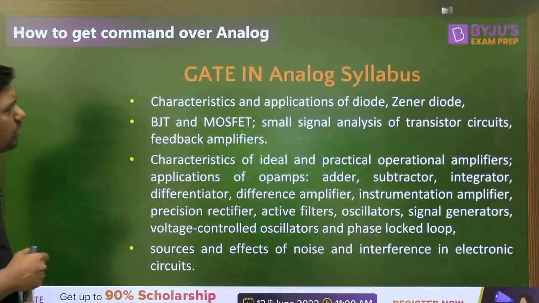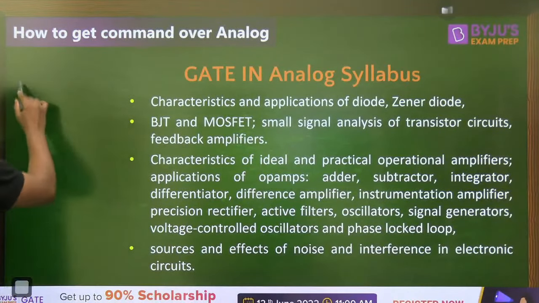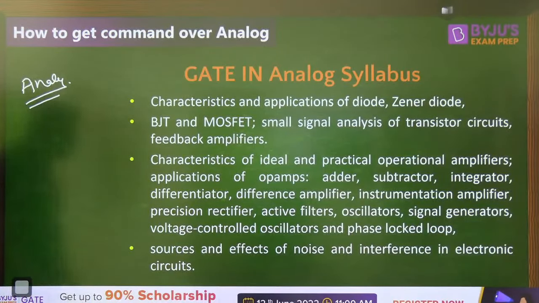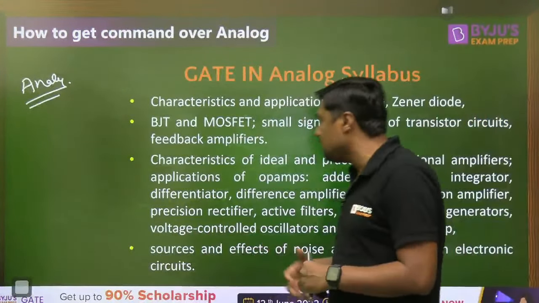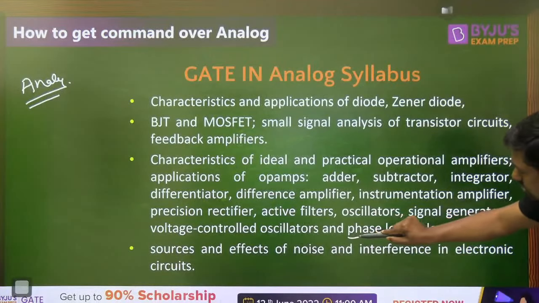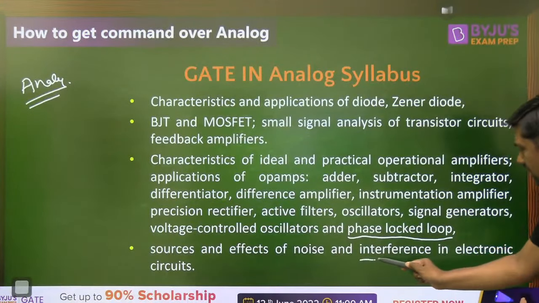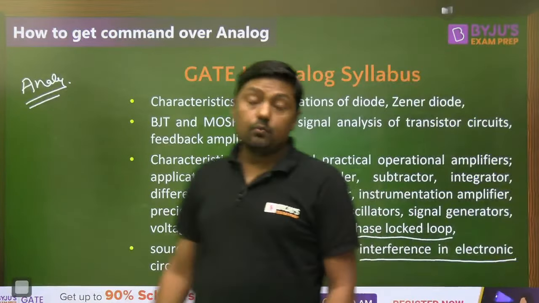Then for the instrumentation branch, watch this. Again in the instrumentation branch, analog is a very important subject. Again it is a core subject, but mainly we get questions from operational amplifier and instrumentation amplifier. Voltage controlled oscillator is written here. This is the PLL, the phase locked loop, which is also important in communication systems. Sources and effects of noise and interference in electronic circuits. So normally we get an idea about which type of noise will affect the performance of devices and so on, because that is very important for the instrumentation branch.